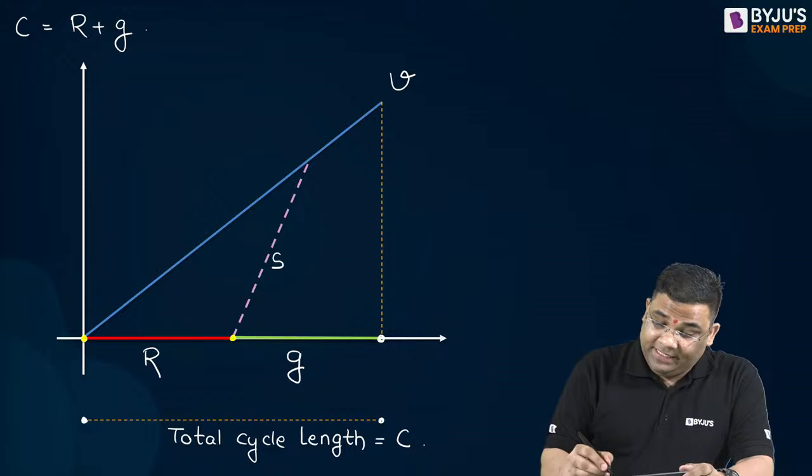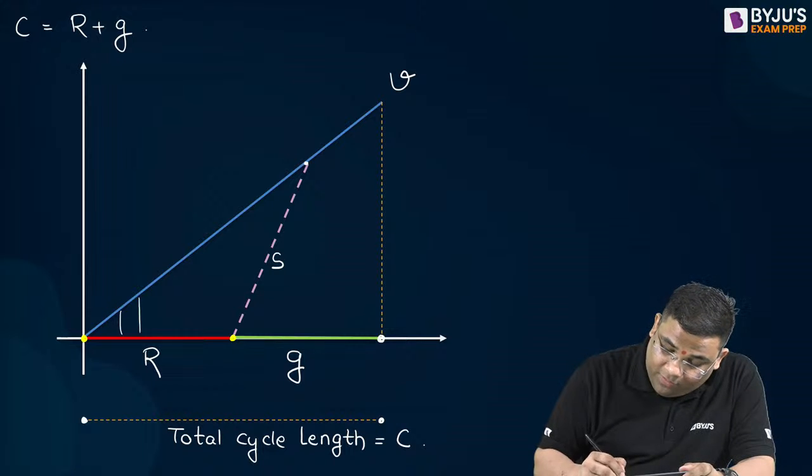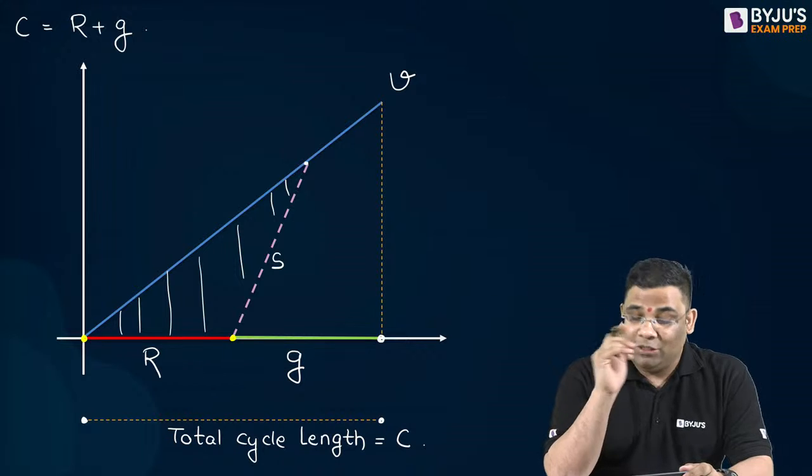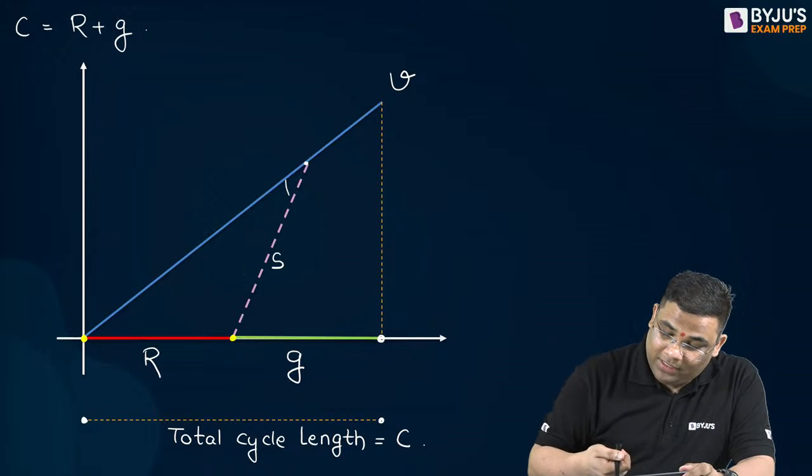Now, our intention was to find out this area, right? Yes, this will give me the total delay, right? So now this area will be what?